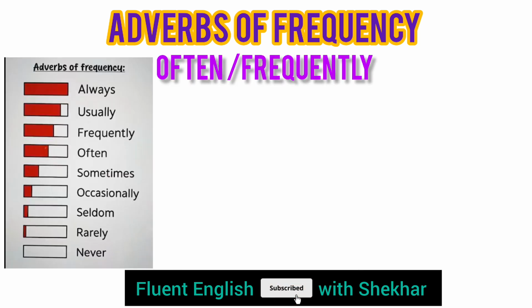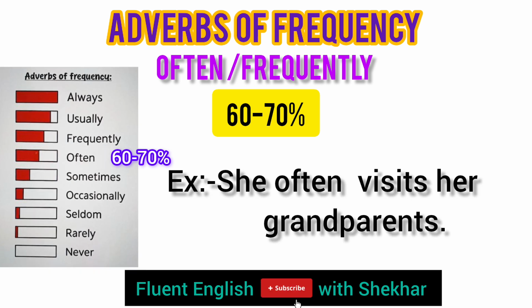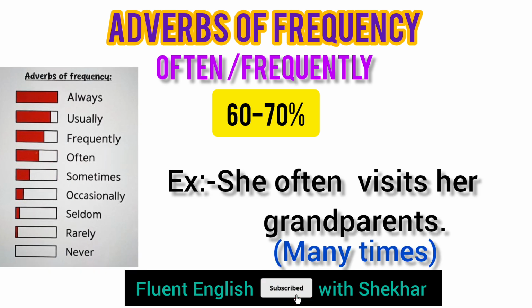Next one, often or frequently. That takes place 60 to 70%. For example, she often visits her grandparents. It means many times she visits her grandparents.